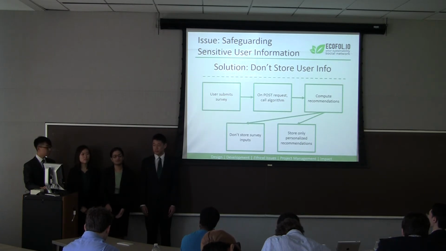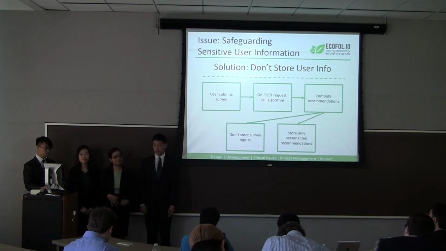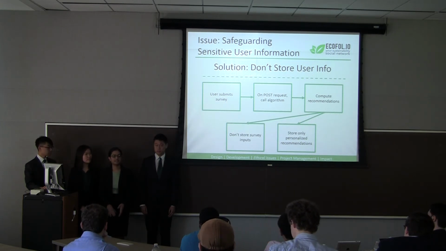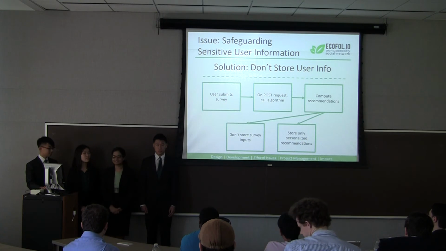What happens is the user will submit the survey, and on the post request that we receive, we will immediately compute their recommendations using our recommendation algorithm. We only store the personalized recommendations, and after computing them, we do not store any of the survey inputs in our database. Since the recommendations are hard to reverse engineer, this really protects the input that they entered.